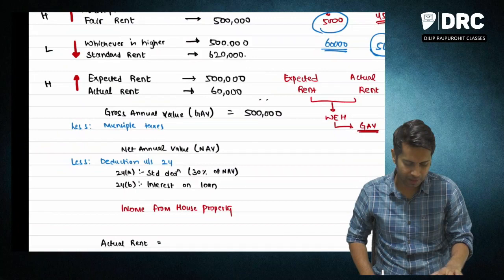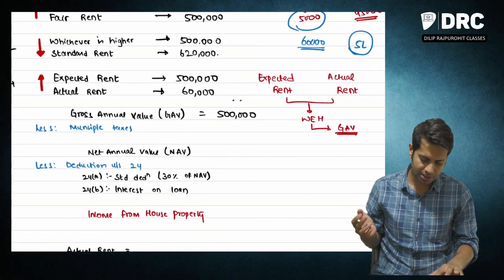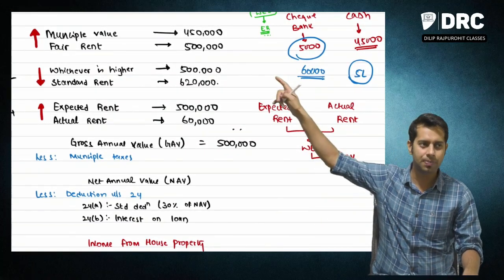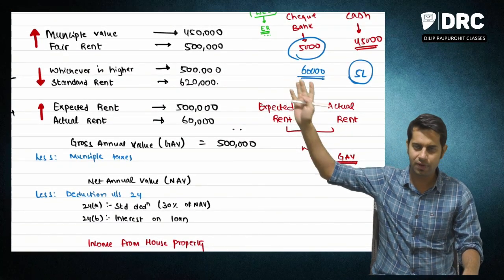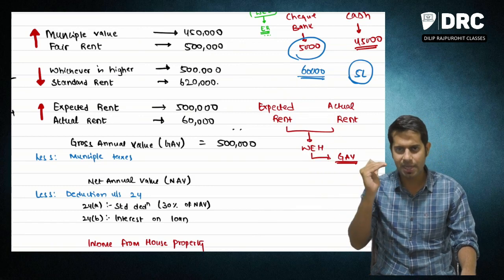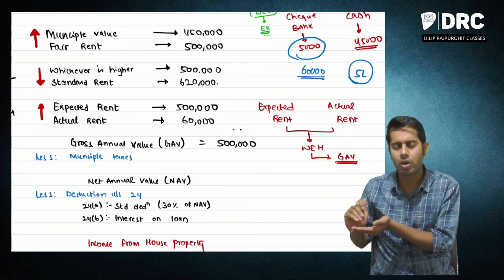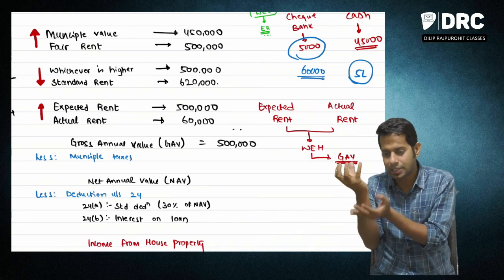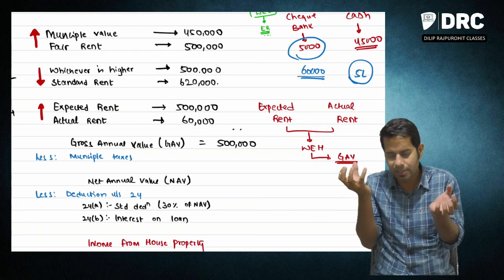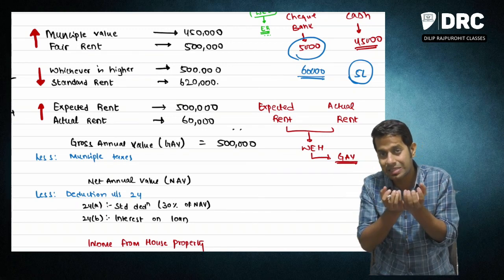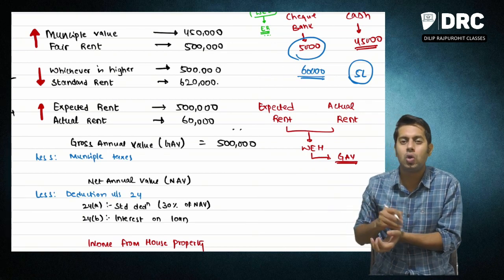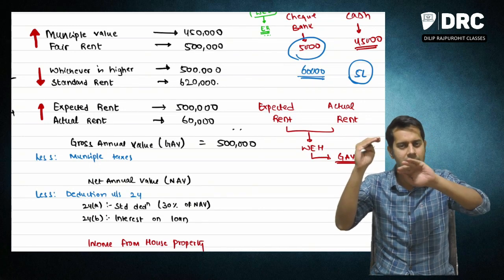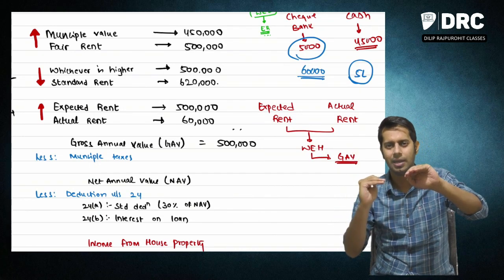I'll repeat once. How is this income from house property computed? First, take municipal value. Compare that municipal value with fair rent. Take whichever is higher. Whichever is higher is required to be compared with standard rent. Take whichever is lower. Now this amount is called expected rent. Compare this expected rent with your actual rent. Take whichever is higher. This amount will be called your gross annual value. From this gross annual value, reduce municipal taxes. Once you reduce this, you will get net annual value.